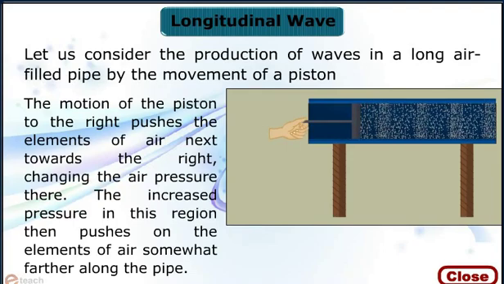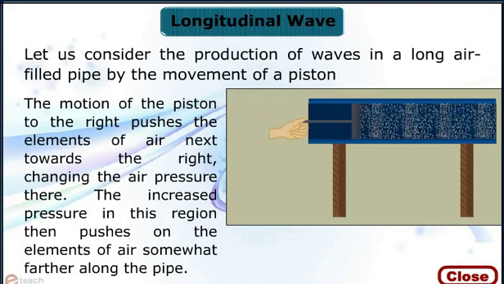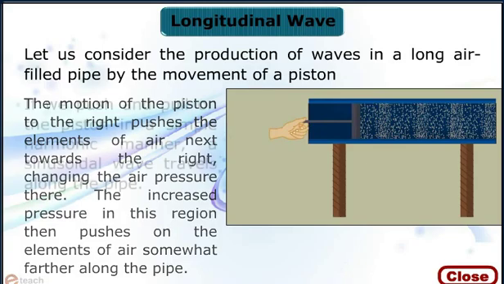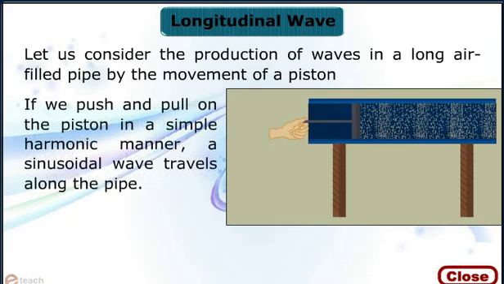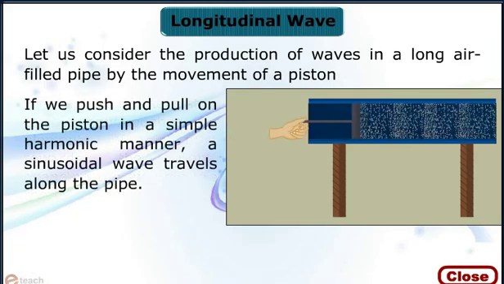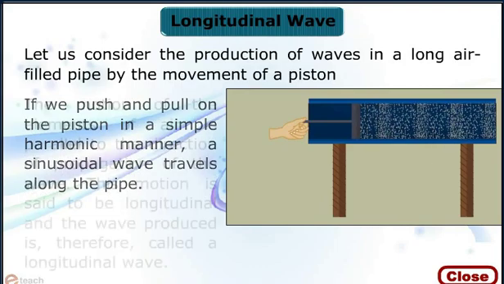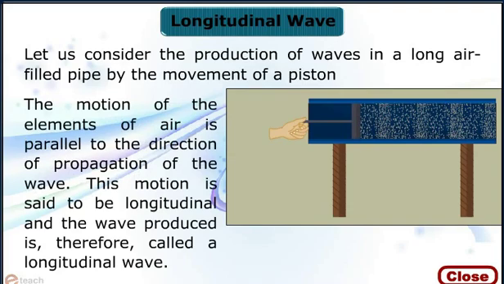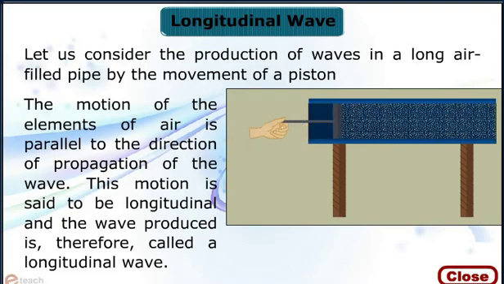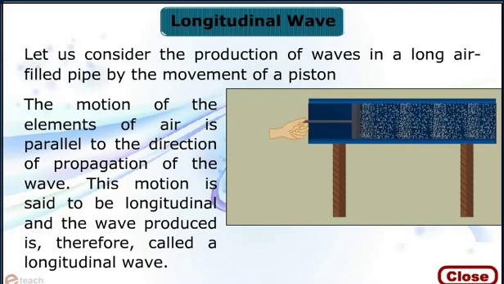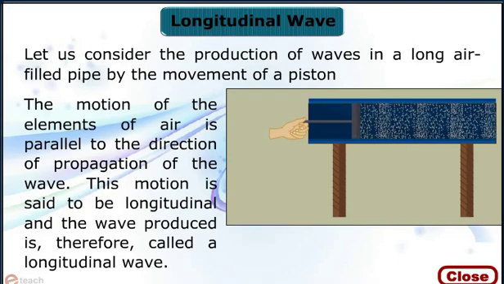The increased pressure in this region then pushes on the elements of air somewhat further along the pipe. If we push and pull on the piston in a simple harmonic manner, a sinusoidal wave travels along the pipe. The motion of the elements of air is parallel to the direction of propagation of the wave. This motion is said to be longitudinal, and the wave produced is, therefore, called a longitudinal wave.